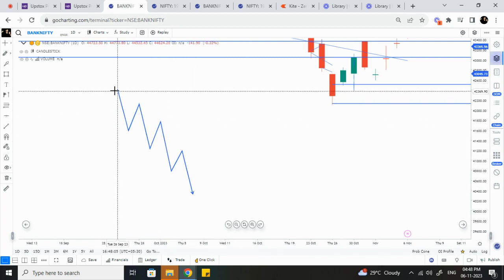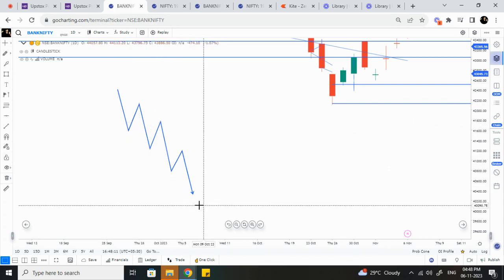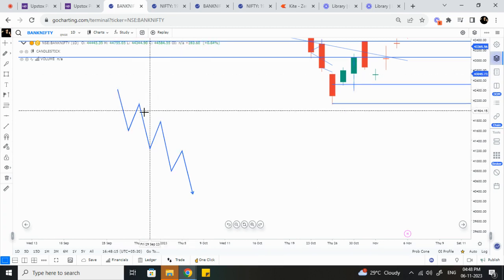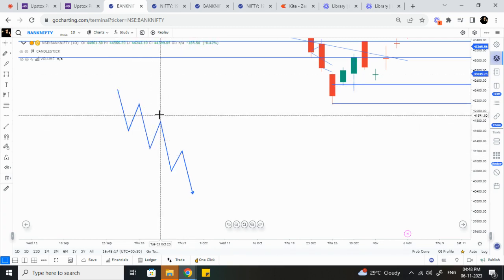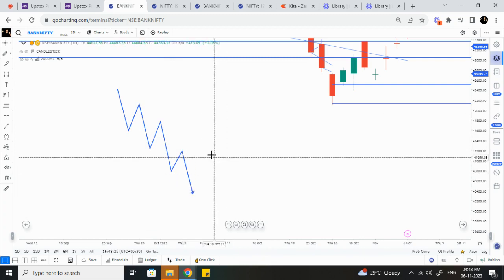So let's say all the up ones are highs and all the down ones are lows. Each one will be compared with the previous one, and based on that the market will continue its trend. If it is not happening, then we can assume that it is a trend reversal.